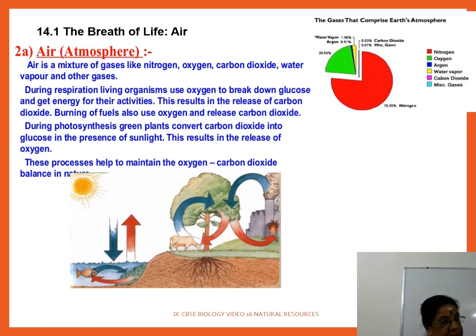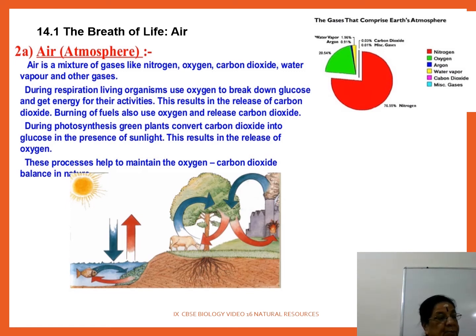It is interesting to note that even the composition of air is the result of life on earth. First chapter, right? Next, eukaryotic cells and many prokaryotic cells, what you have learnt in cell structure, need oxygen to break down glucose molecules and get energy for their activities. It results in the production of carbon dioxide.